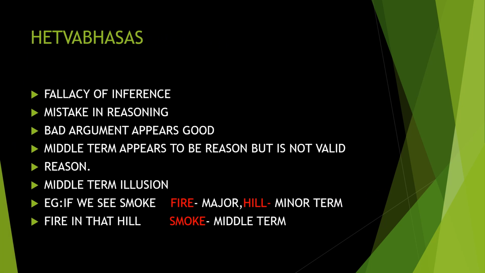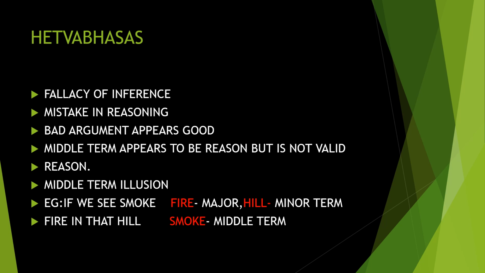Hetvabhasas. What is the meaning of it? It's a fallacy of inference. What we infer from a thing, we are making some mistakes in it. Inference means we are understanding something, and that becomes a kind of fallacy or mistake, a mistake in the reasoning. This is what we call Hetvabhasas. A bad argument appears to be good. Even though it is bad, we feel that it is good. That is our problem. Next, the middle term appears to be a reason but is not a valid reason.